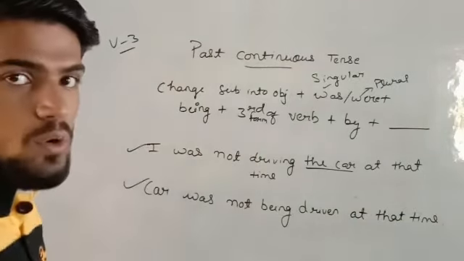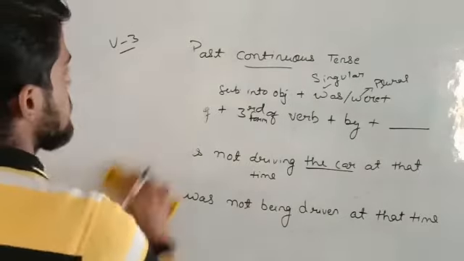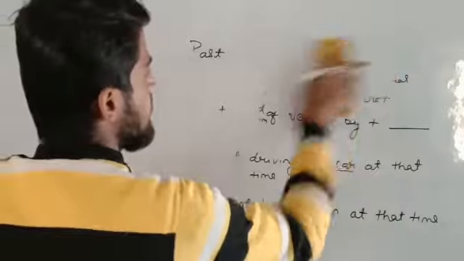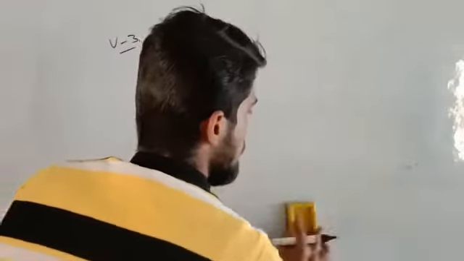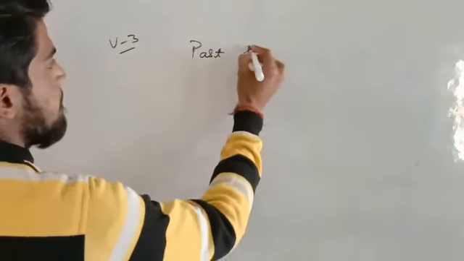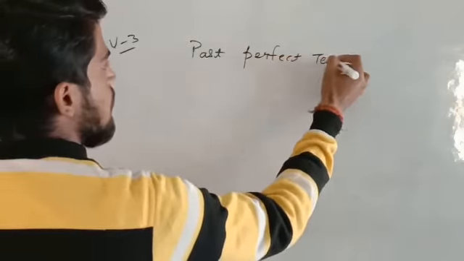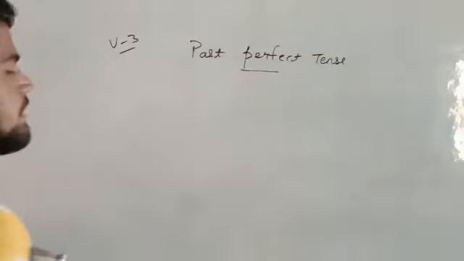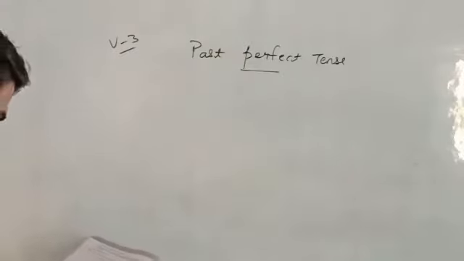Okay students, so I will rub it, and we are moving to the last, which is past perfect tense. So we are talking about past perfect tense. It is also on page number 64.